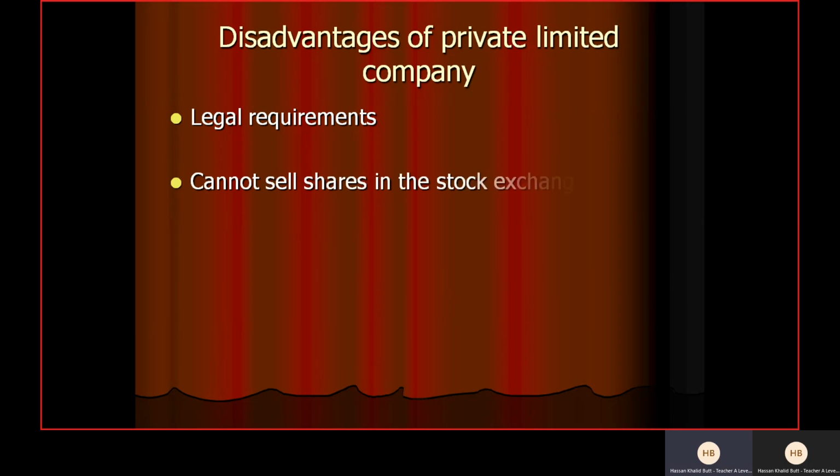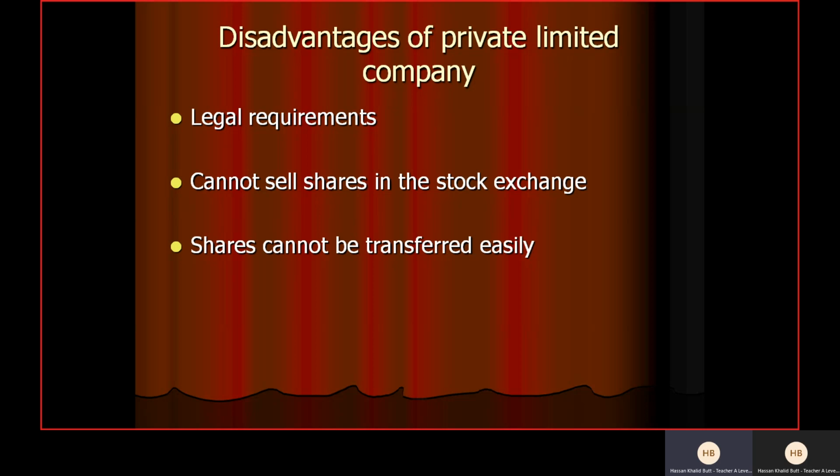Then we have cannot sell shares in the stock exchange. Again, a disadvantage because you cannot raise capital quickly, because you have to find the people who are interested in buying the shares of your company. And for that, obviously, you have your own connections. You ask your family, friends, or through your family and friends, you contact the outsiders as well. But again, for that, you need to have a strong connection with your family members, cousins, and other relatives and friends as well. So it takes time.